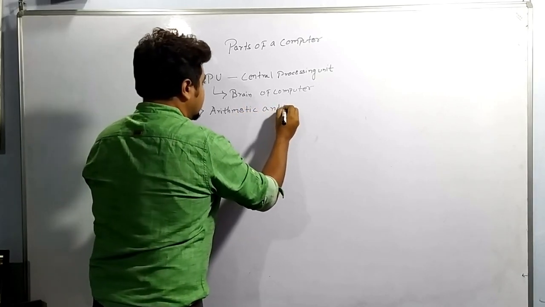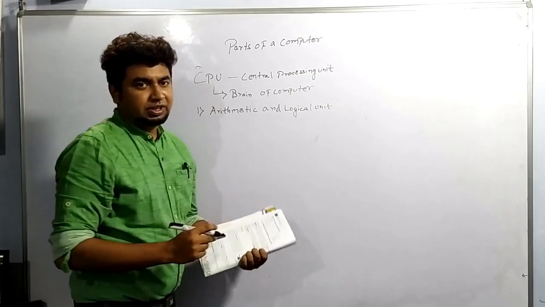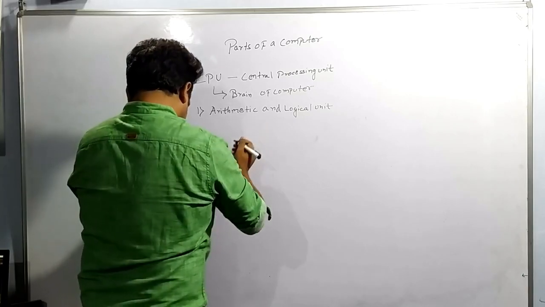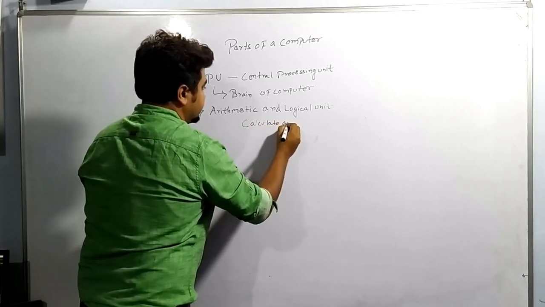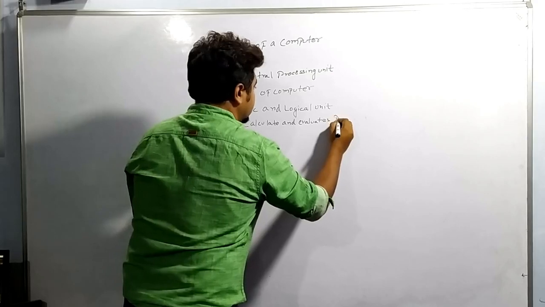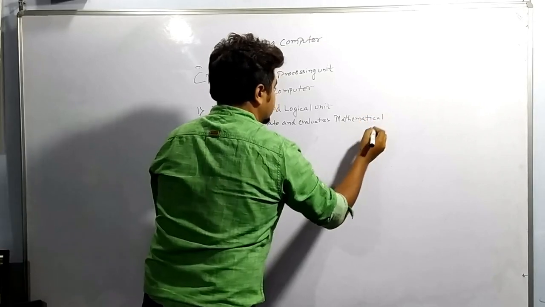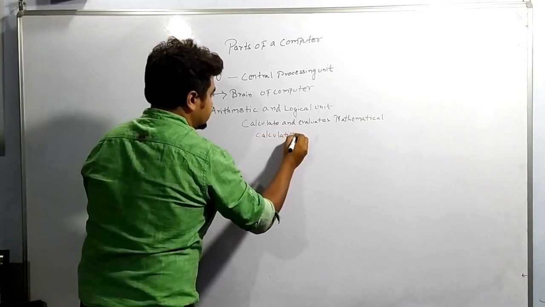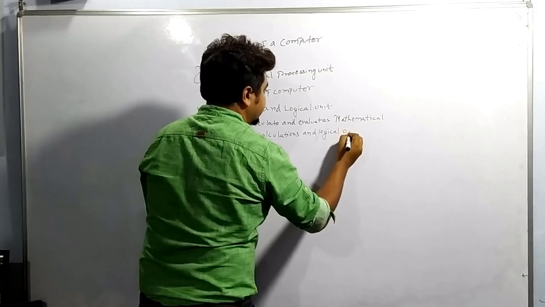And logical unit. So it basically calculates and evaluates mathematical and logical operations.